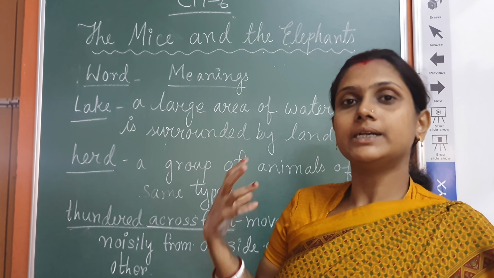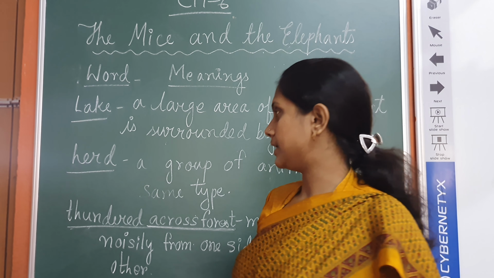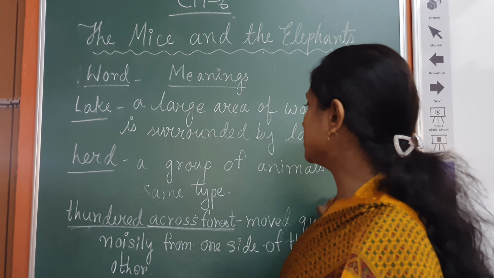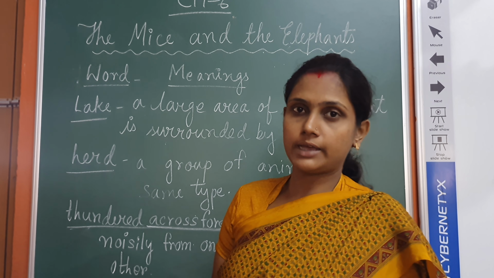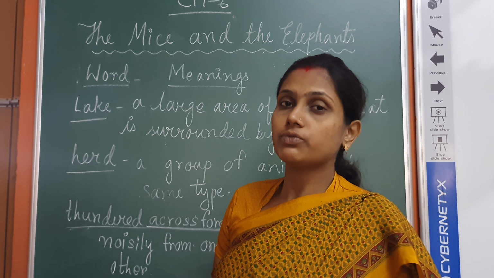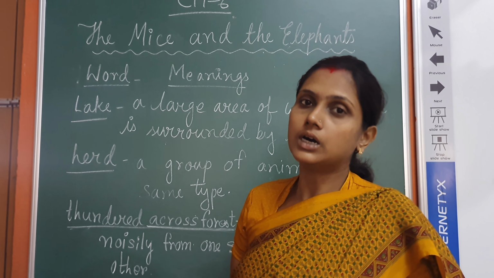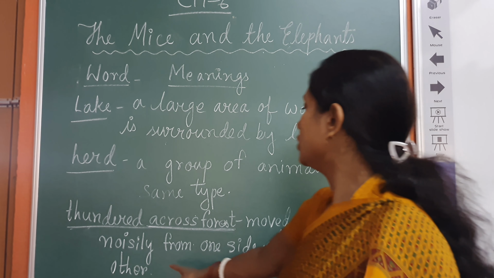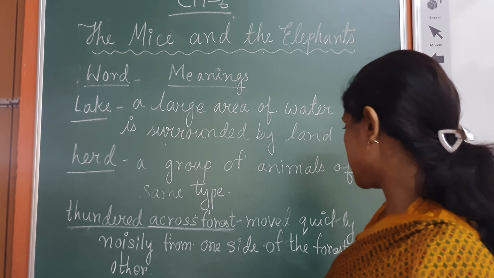You have seen a pond, but a lake is not a pond, it is bigger or larger than the pond, and it is surrounded by land. Then herd, what is the meaning of herd? A group of animals of the same type. When a group of elephants are going together, we can say a herd of elephants, or a herd of cows. So when many animals of the same type are going together, it is called a herd. Thundered across the forest means moved quickly and noisily from one side of the forest to the other. That is called thundered across the forest.